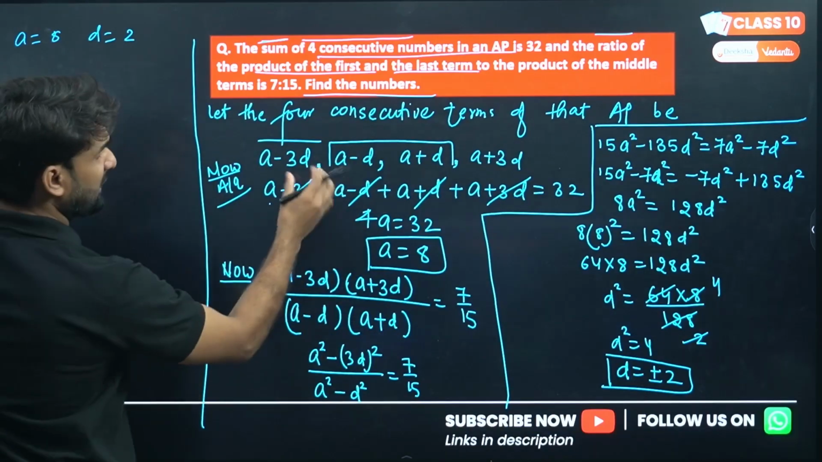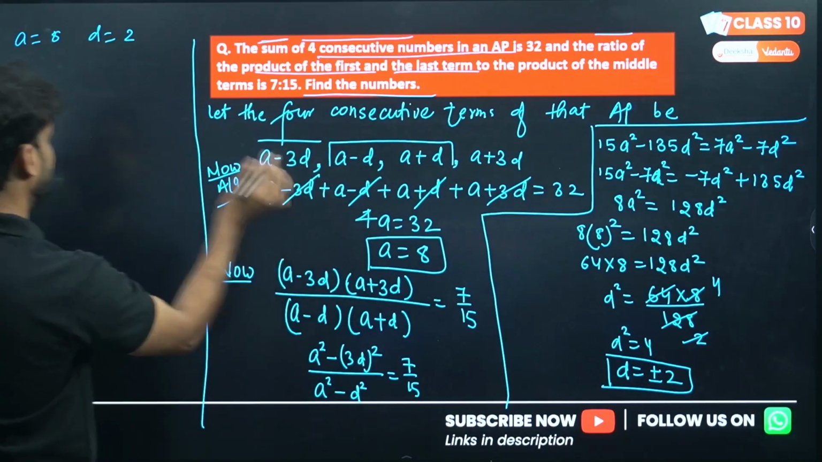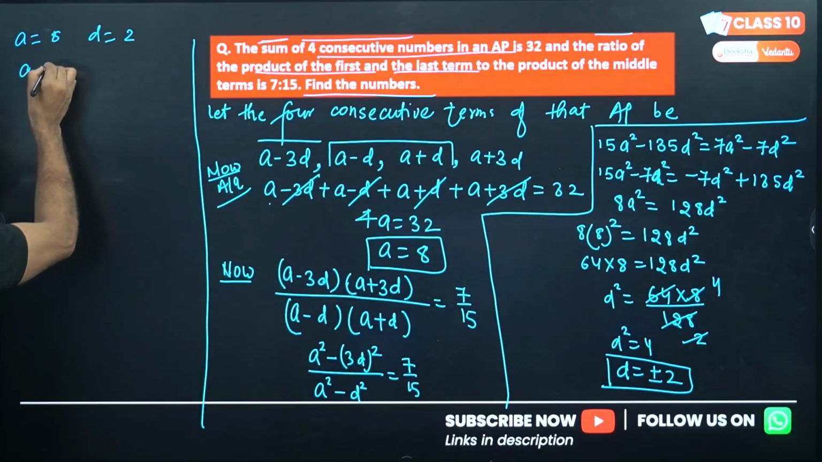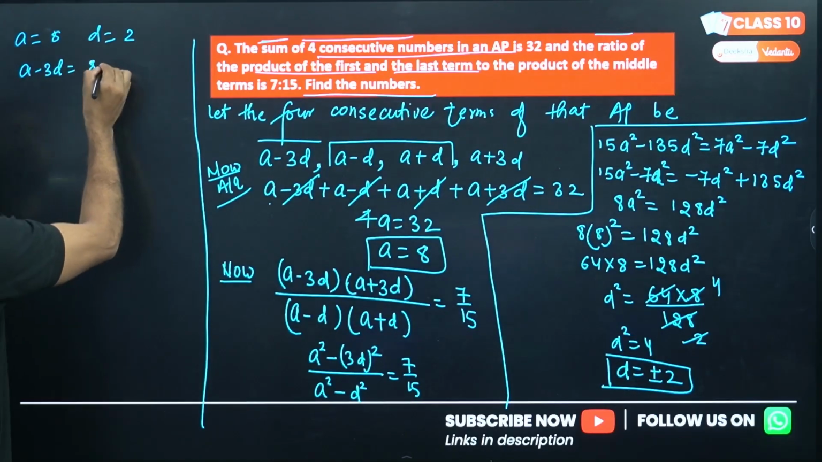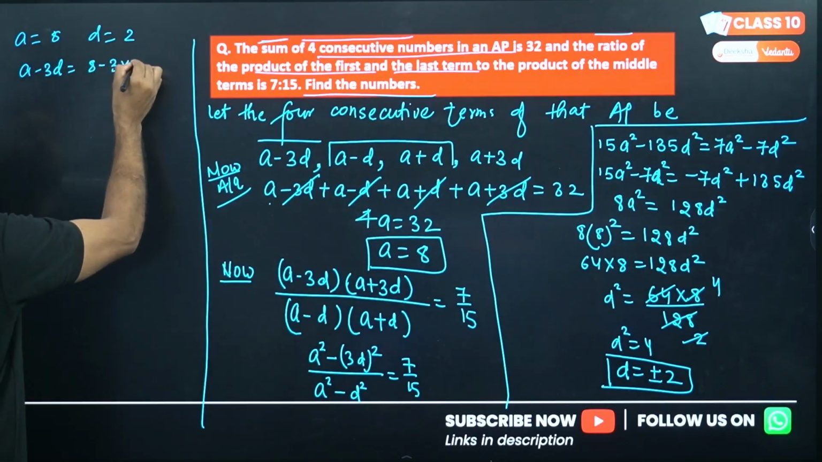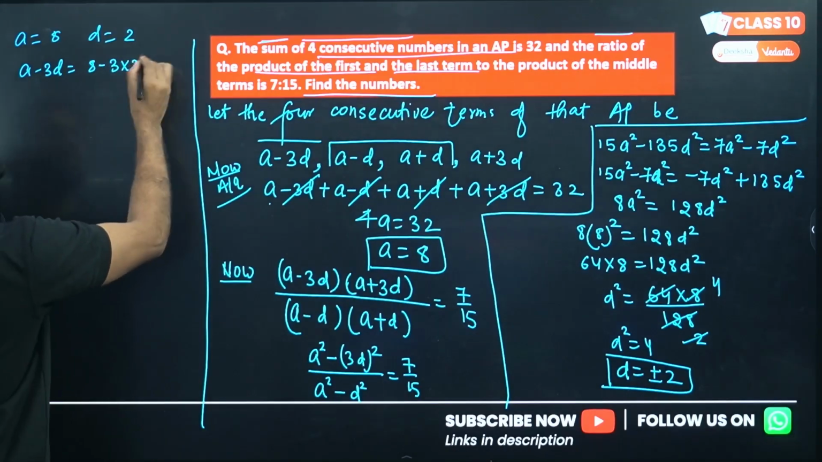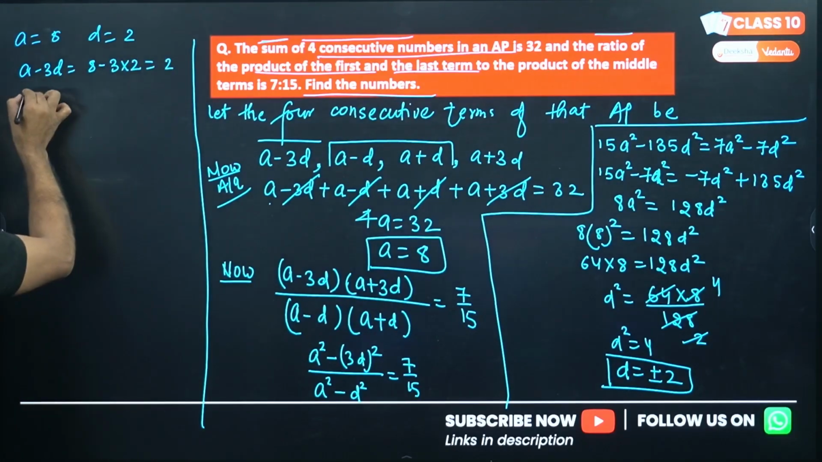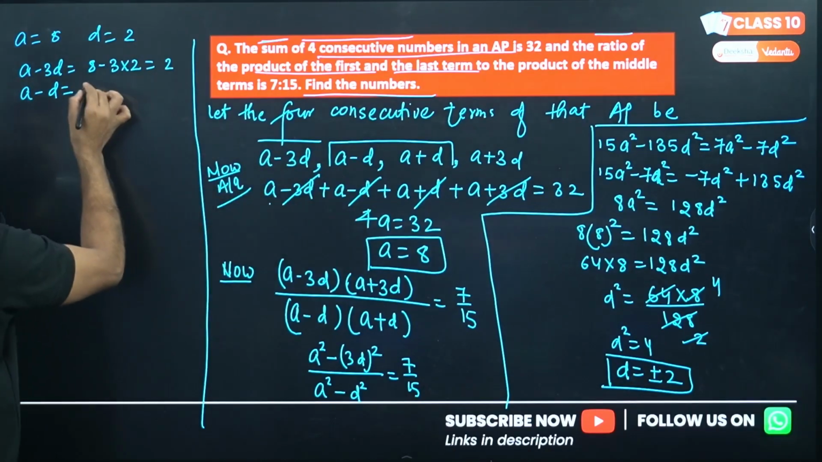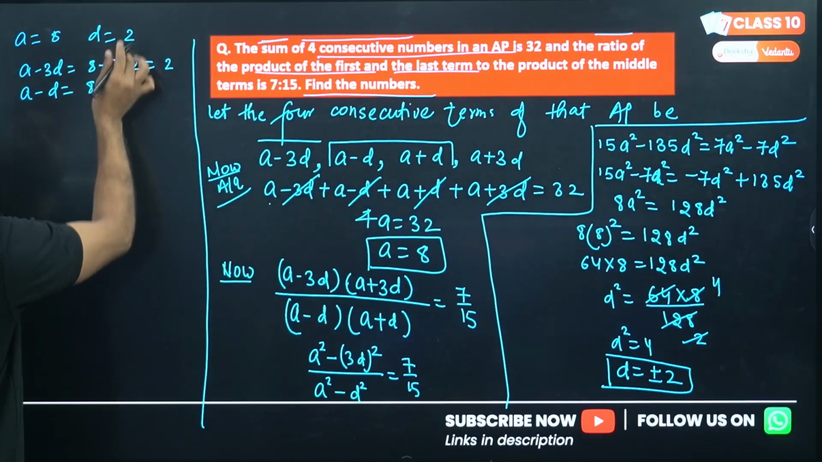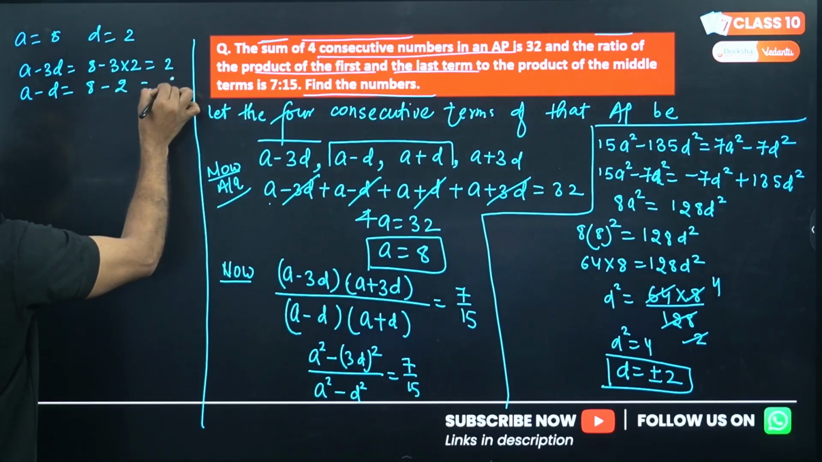So what will be the numbers? First, a minus 3d. So a is 8, minus 3 into 2. 3 times 2 is 6, 8 minus 6, that will be 2. Now the second term, a minus d. A is 8 and d is 2, so that will be 6.